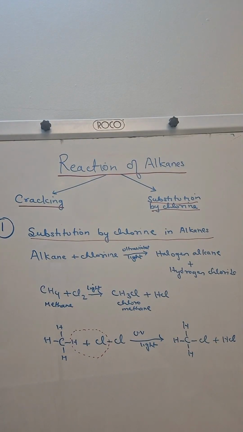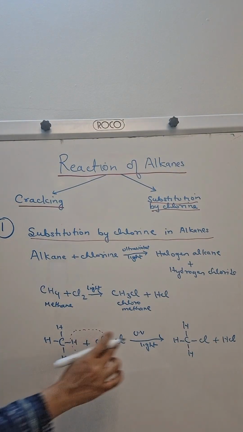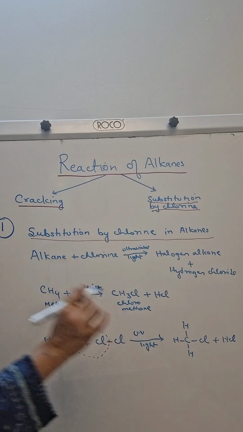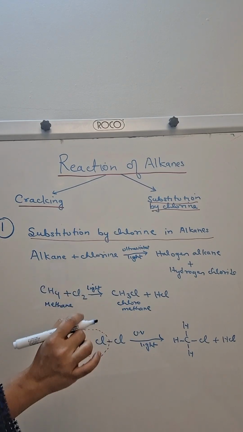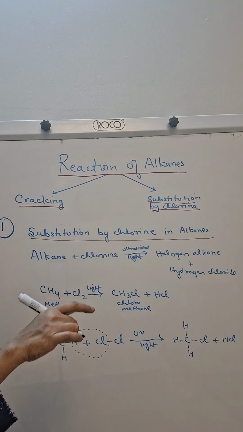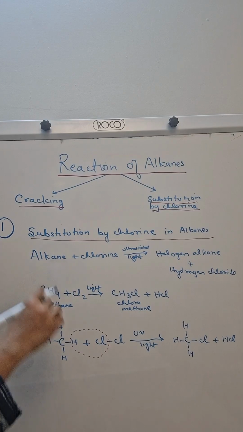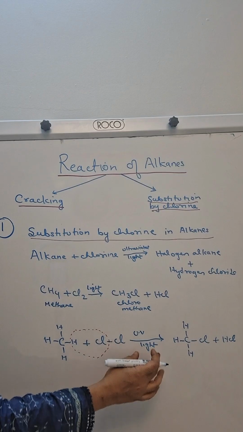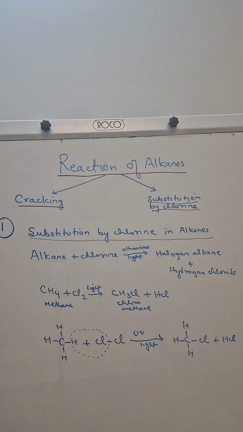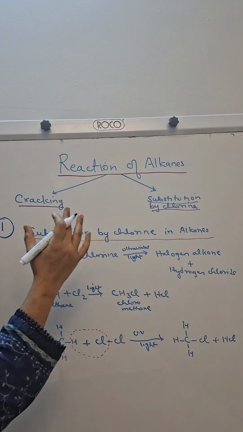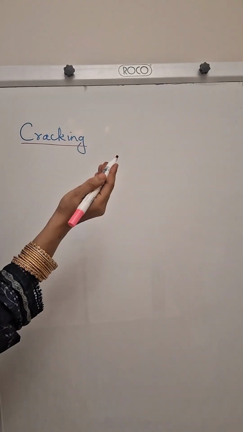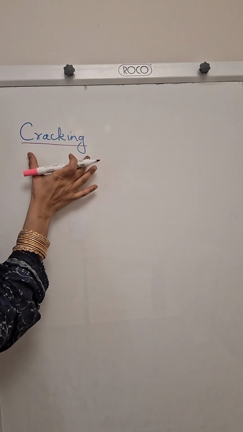But remember one thing, okay, the reaction will not take place if UV light is not there, because UV light is responsible for giving this reaction the activation energy. Okay, once the activation energy is reached, then only the reaction starts. So you have to understand UV light is very important in this reaction. Okay, so the substitution reaction in alkane is finished. Now we will do cracking.